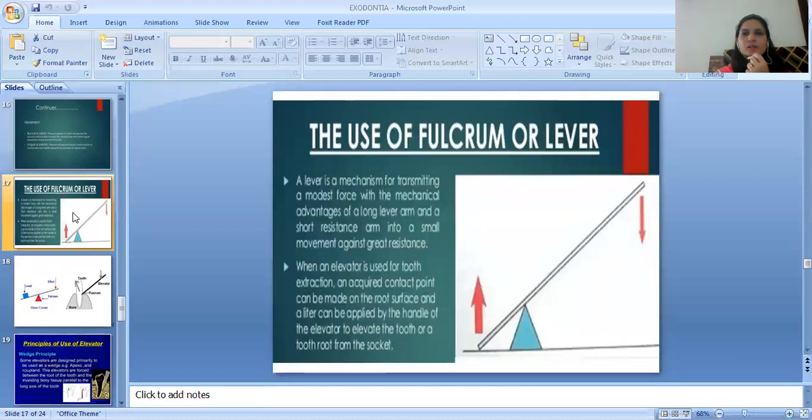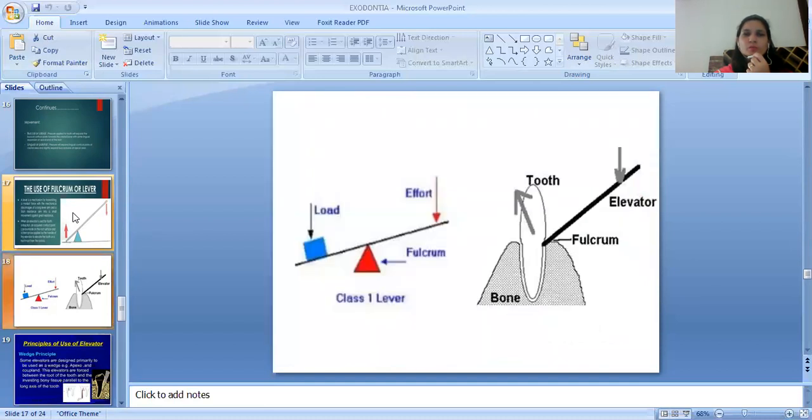Use of fulcrum or lever. A lever is a mechanism for transmitting a modus force with the mechanical advantages of a long lever arm and a short resistance arm into a small movement against great resistance. When an elevator is used for tooth extraction, an acquired contact point can be made on the root surface and a lever can be applied by the handle of the elevator to elevate the tooth or a tooth root from the socket. Here is an image of the lever.